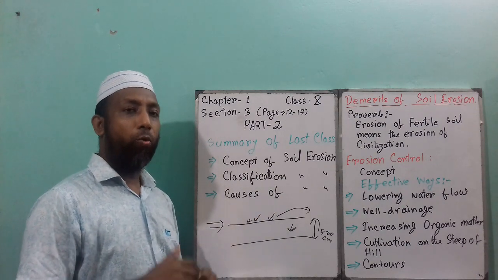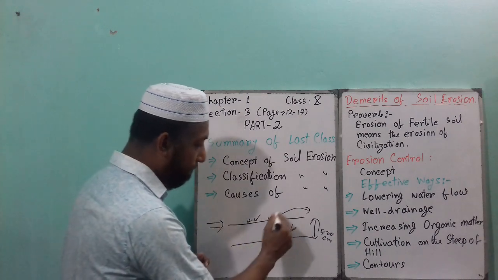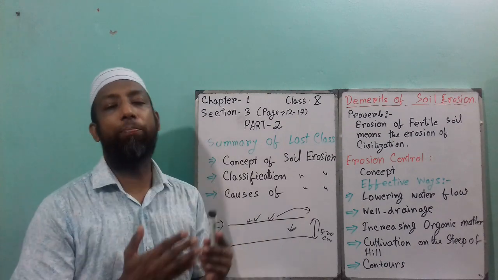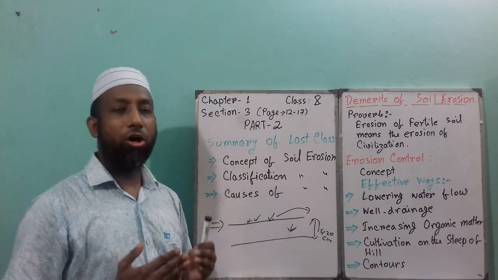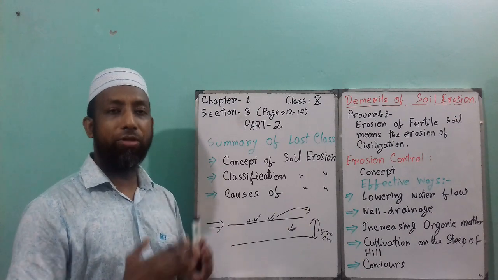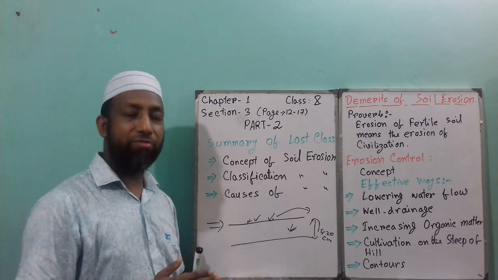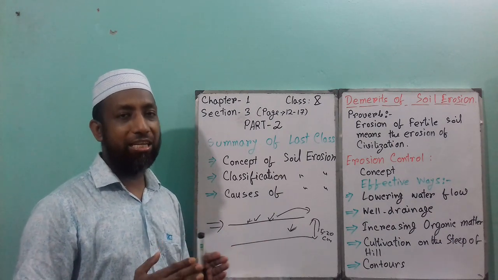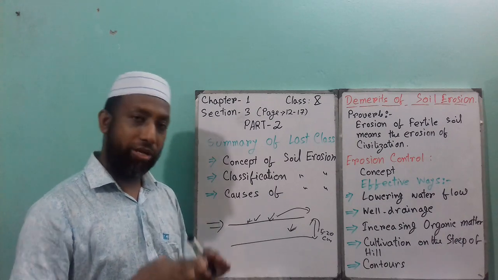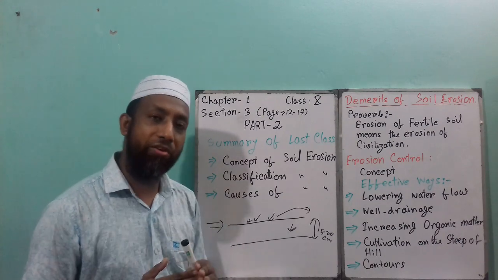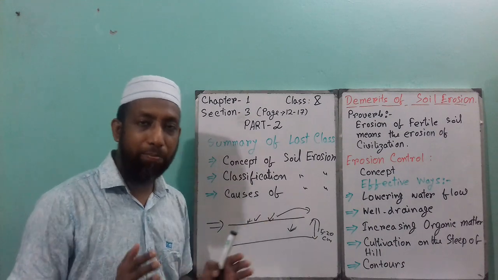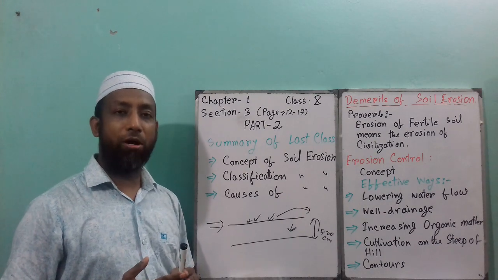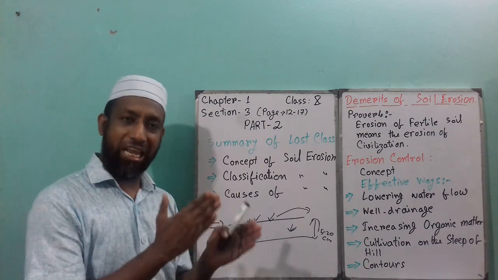Another one is that when soil moves from one place to another, it might go to the pond, the canal, the drain, or the river. Then that river or pond will be covered by soil. That is not good for the environment. If the river or the pond is covered by soil, then we cannot find a proper environment of river or pond.